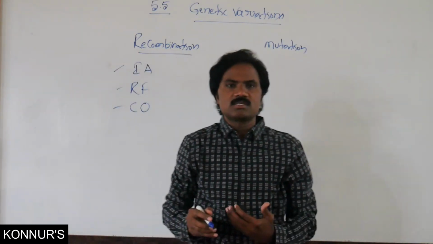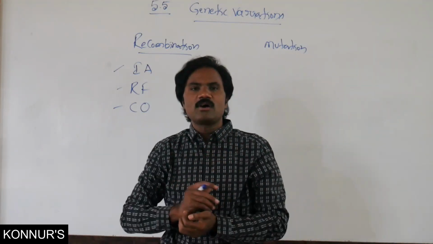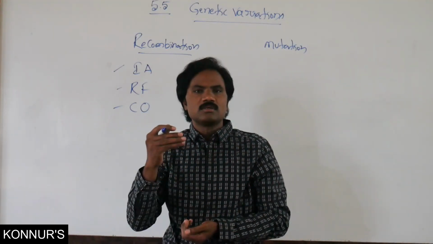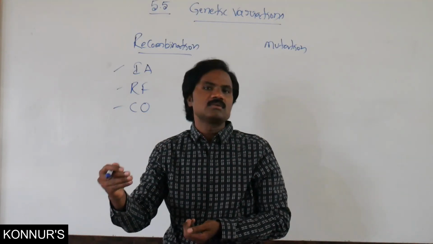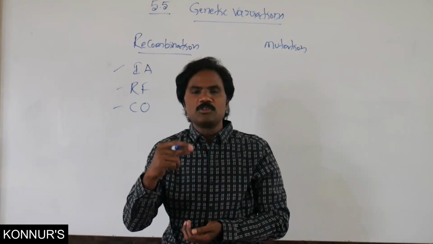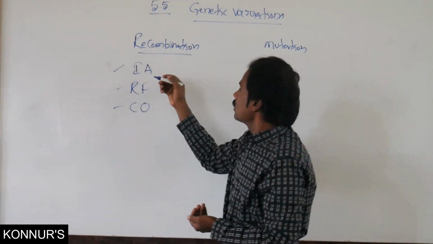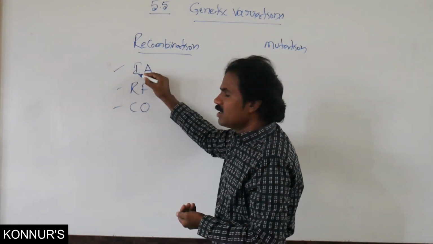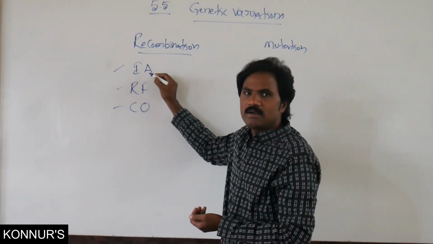These are the causes; there are three causes of recombination. Sharing parental genes, it forms new genotypes under independent assortment.